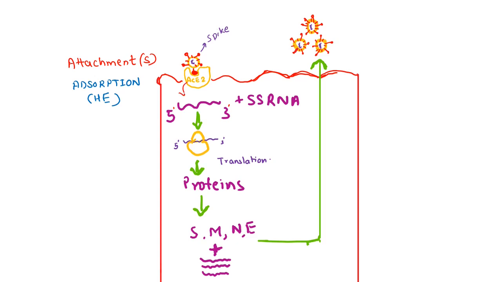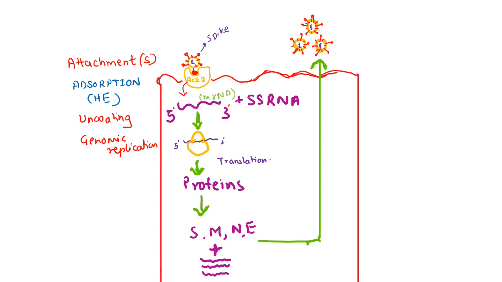Once there is adsorption, the coronavirus comes inside the host cell. Once it is inside the host cell, there is uncoating of the virus. After uncoating, genomic replication occurs, giving rise to the messenger RNA. This is a single stranded messenger RNA.